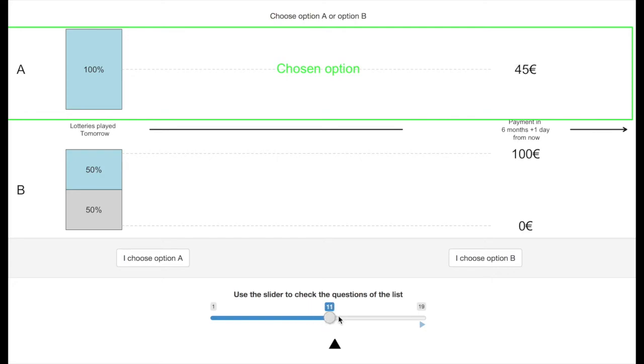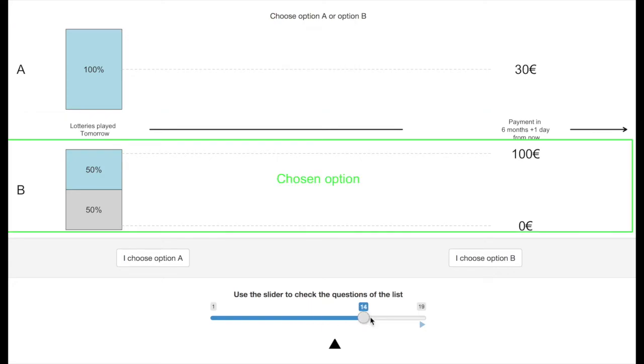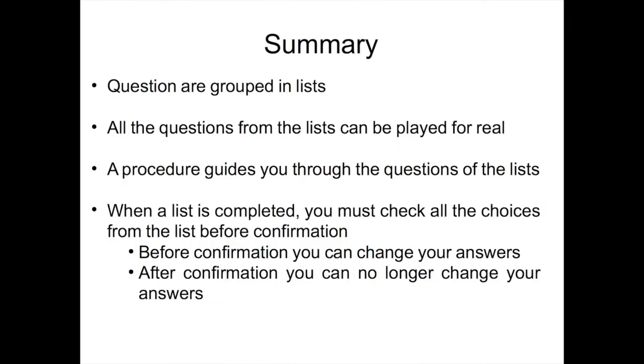When all the questions have been reviewed, the confirmation button appears. Note that after confirmation, you are moved to the next list of questions and you can no longer change your answers. Summary. Questions are grouped in lists.